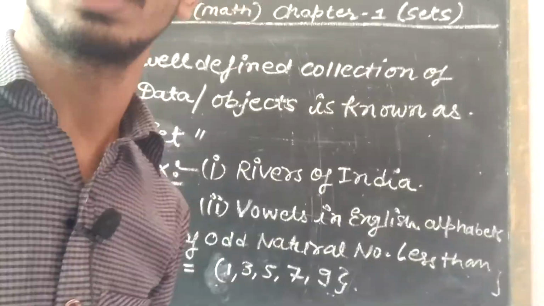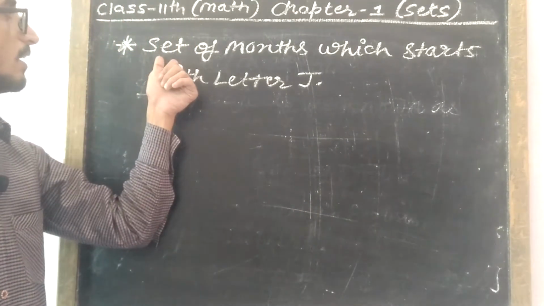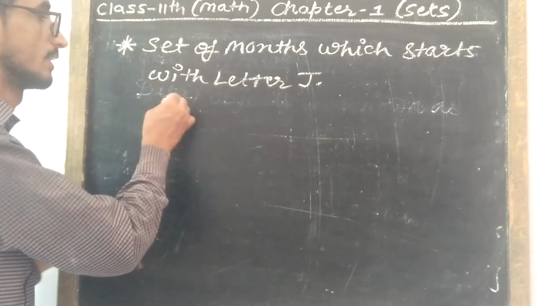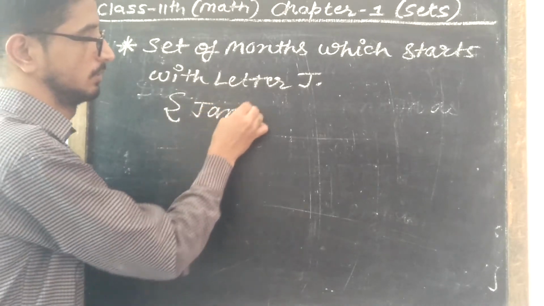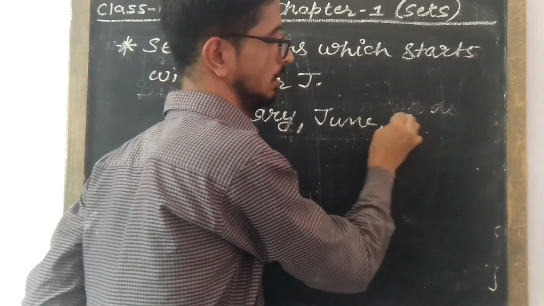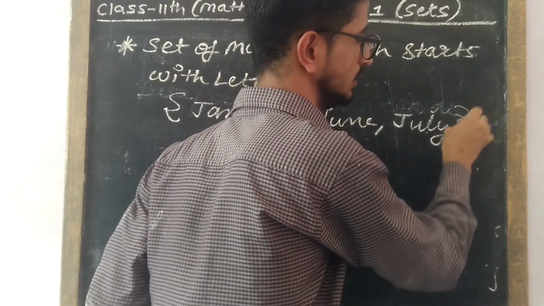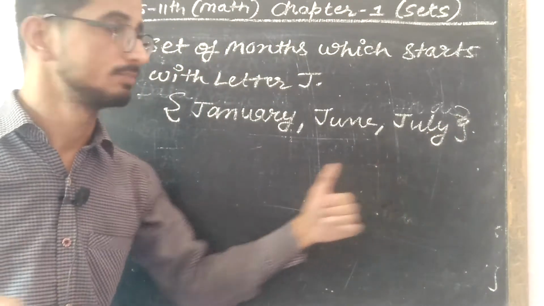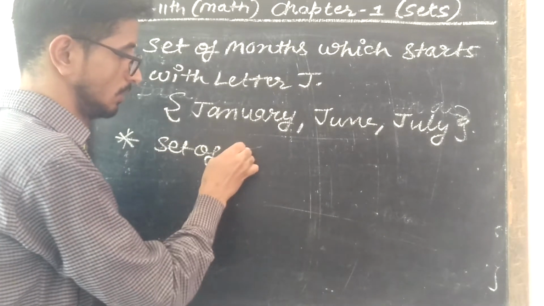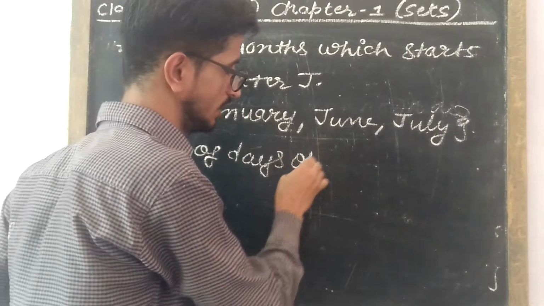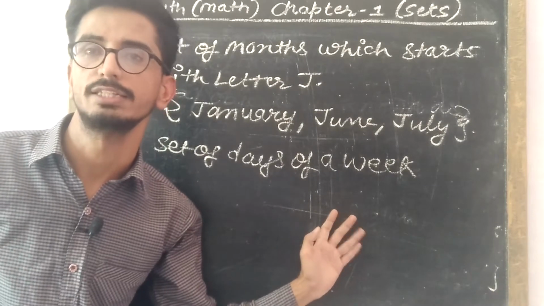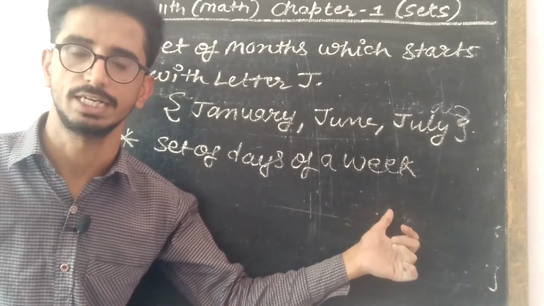Now, another example is the set of the months which start with the letter J. We already know that there are 3 months: January, June and July. These are the 3 months which start with the letter J, right? If I say the set of days of a week, obviously you know that from Monday to Sunday there are the 7 days in a week which come under this set, right?